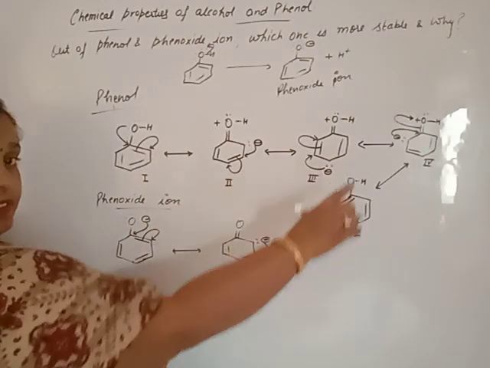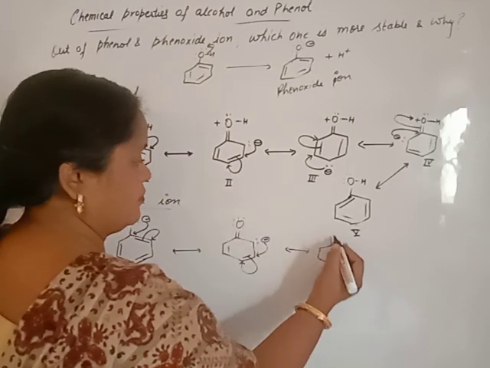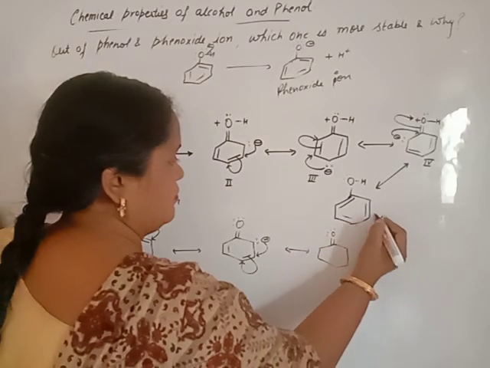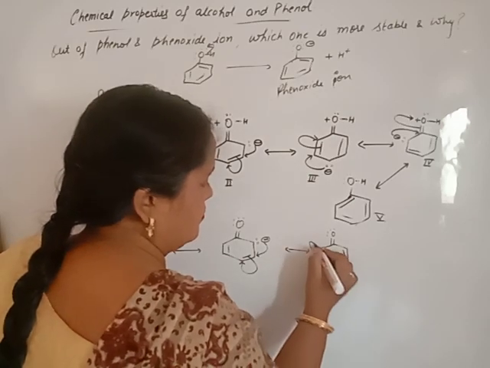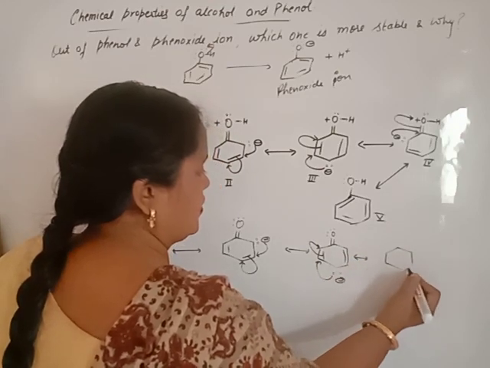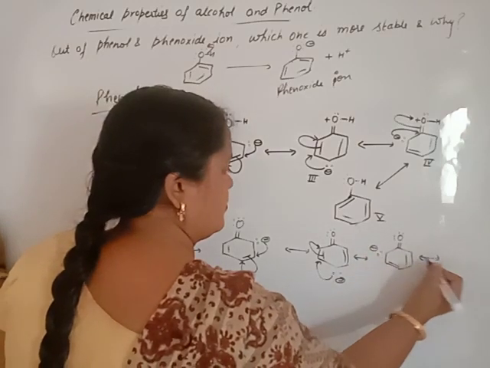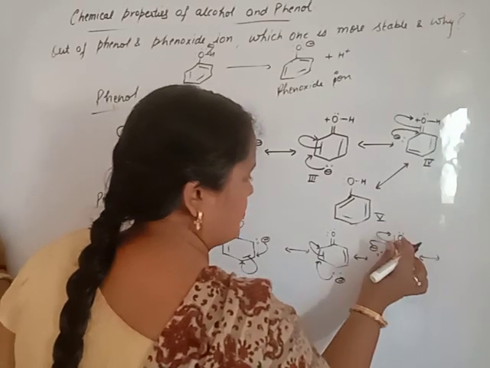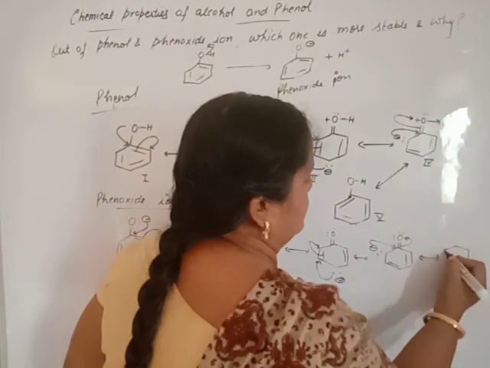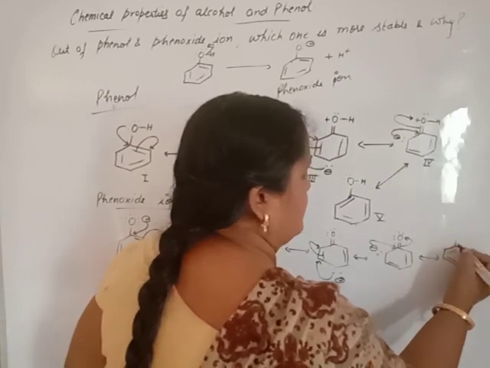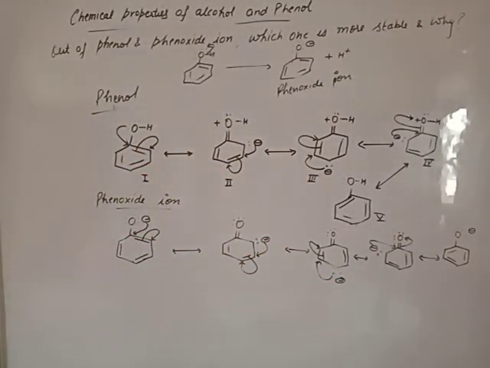In the same way as like this or chlorobenzene. Beta phenol and phenoxide ion both have 5 resonating structure.